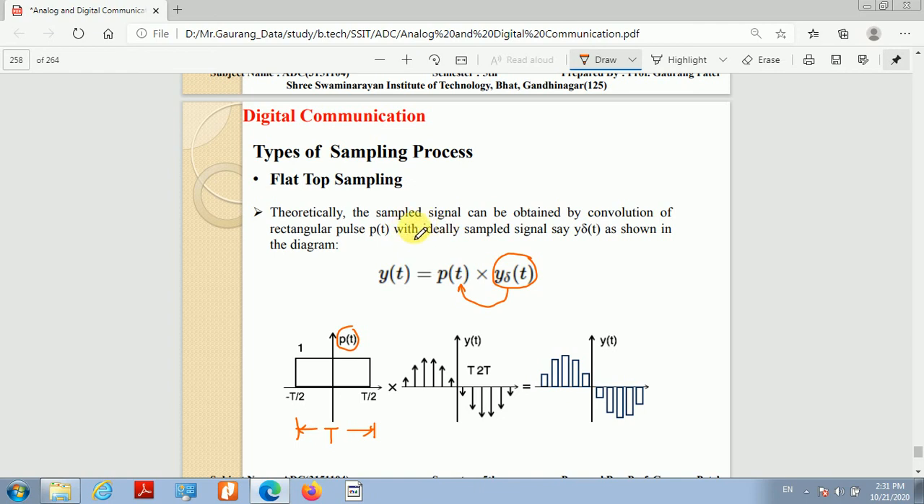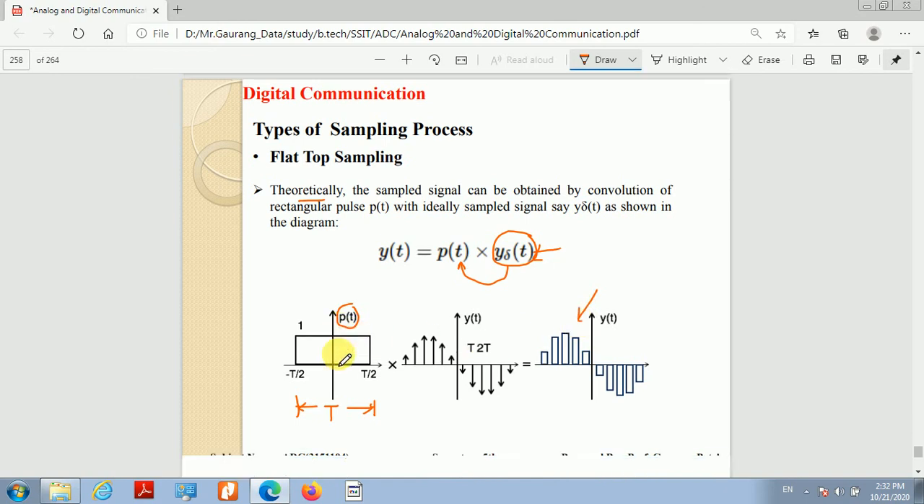So theoretically, this is theoretical, because this cannot be generated practically. Correct? The ideal sample signal cannot be generated practically. So theoretically, flat top sampling can be achieved by multiplying this ideally sampled signal with the pulse of duration t. Okay, and the output is the flat top sample signal, that is y of t.